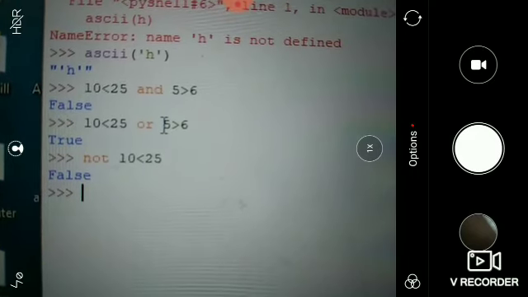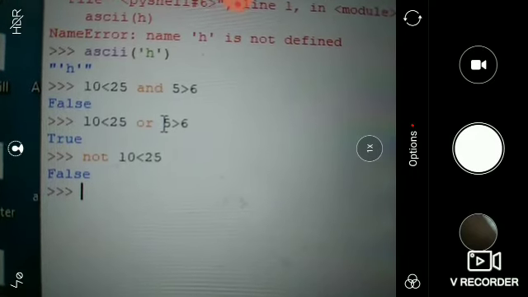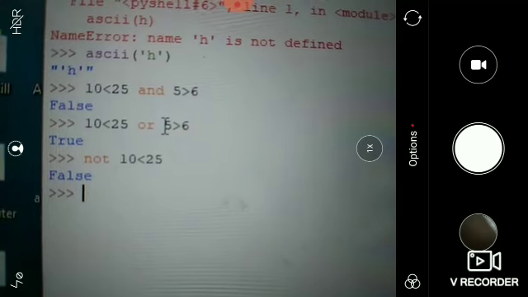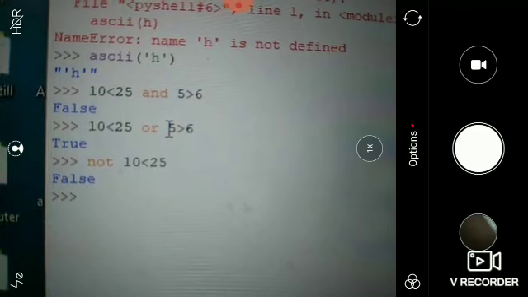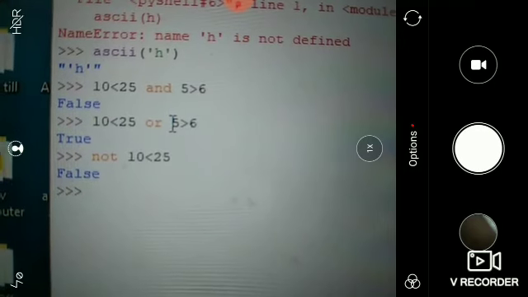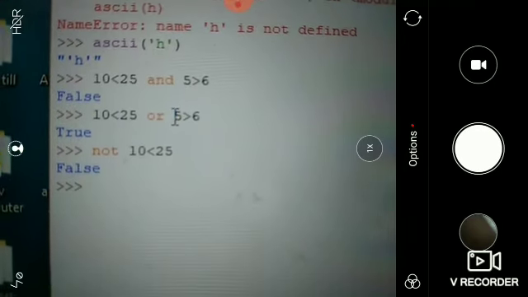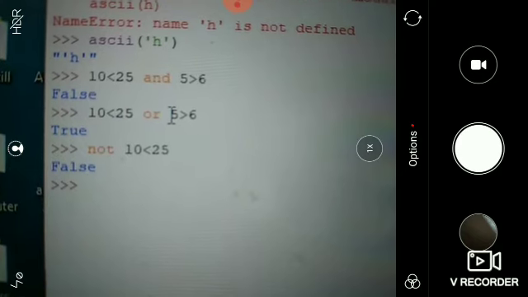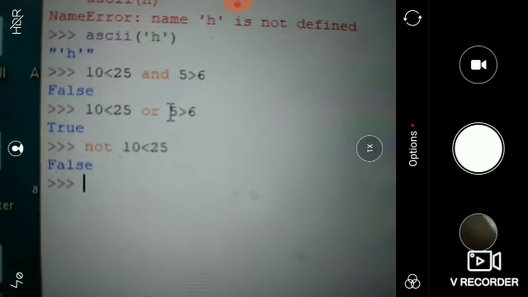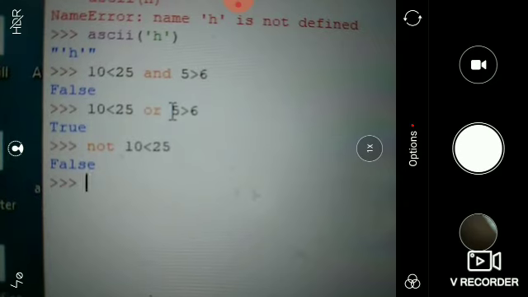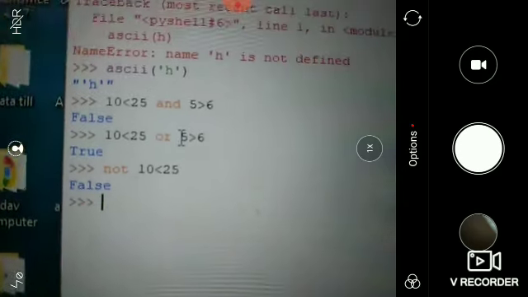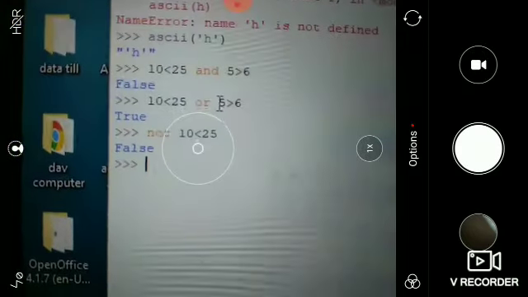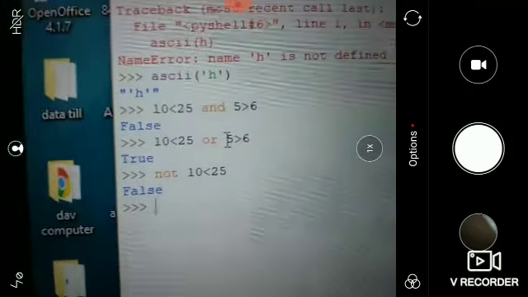Then when we use the OR operator between the same expressions, we get true because only one of the two values must be true for the OR operator. Then we use not 10 less than 25, and it gives us false because 10 is less than 25, which is a true statement, and we use not on a true statement.